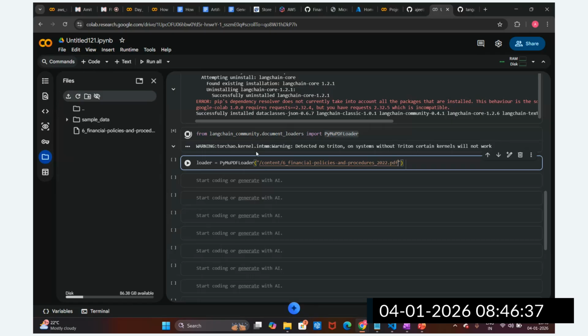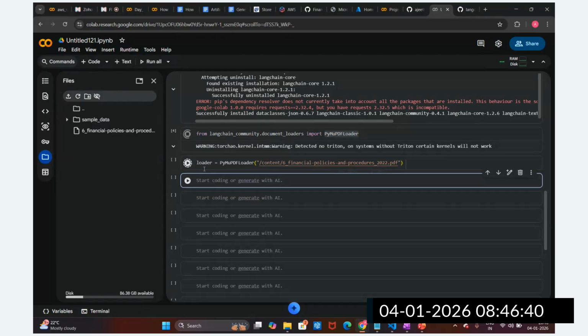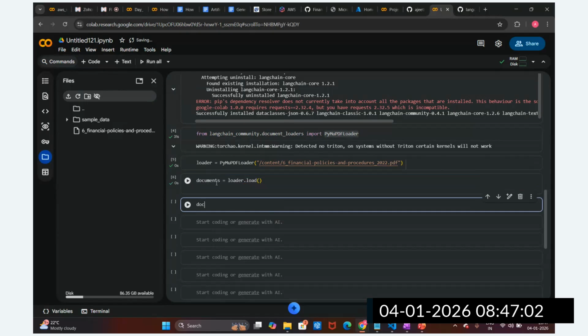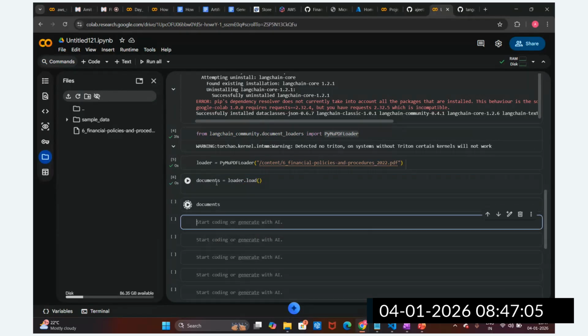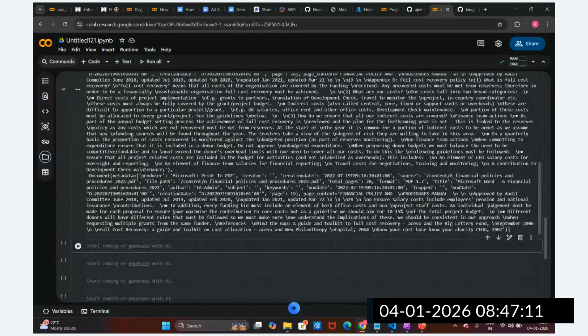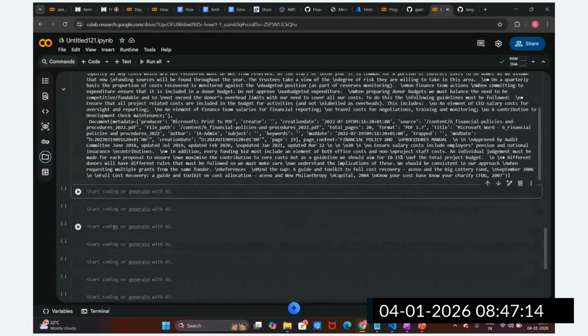Once this is loaded, we are going to load this document and then check it. So document equal to loader dot load. We are using loader dot load to load this document, and let's see the document. Now we can see we are able to load this document successfully. This is a lengthy document. This is how we have loaded the document from this PDF file.